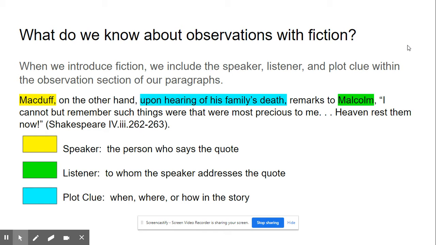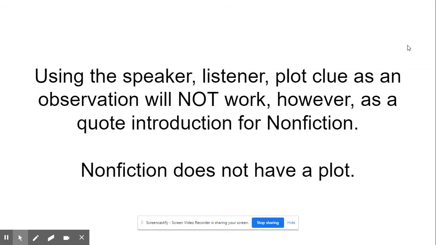So this particular quote introduction went, Macduff, on the other hand, upon hearing of his family's death, remarks to Malcolm, "I cannot remember such things were that were most precious to me. Heaven rest them now." Using the speaker, listener, plot clue as an observation will not work, however, as a quote introduction for nonfiction, because nonfiction does not have a plot.